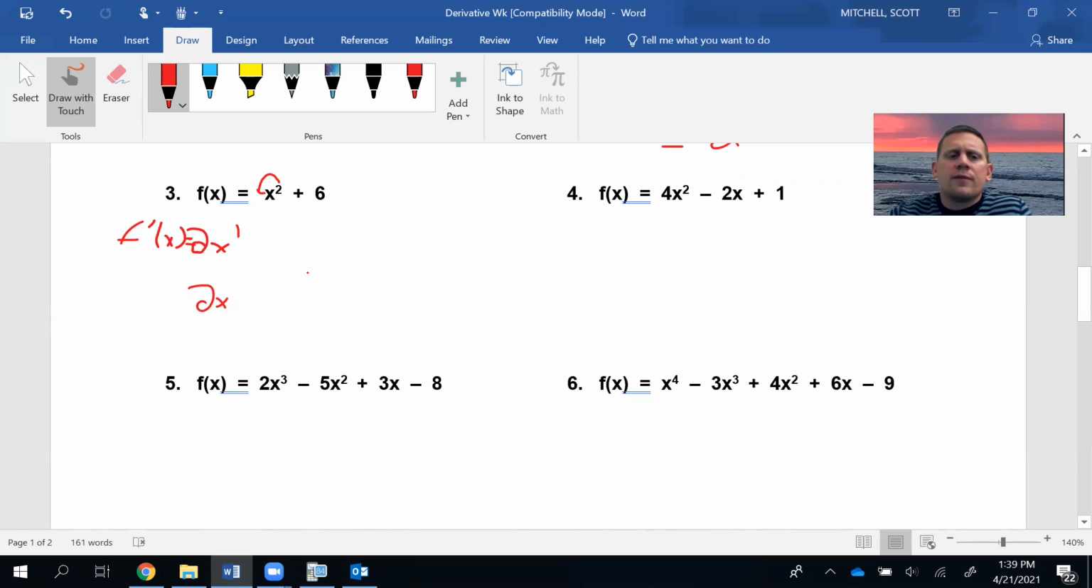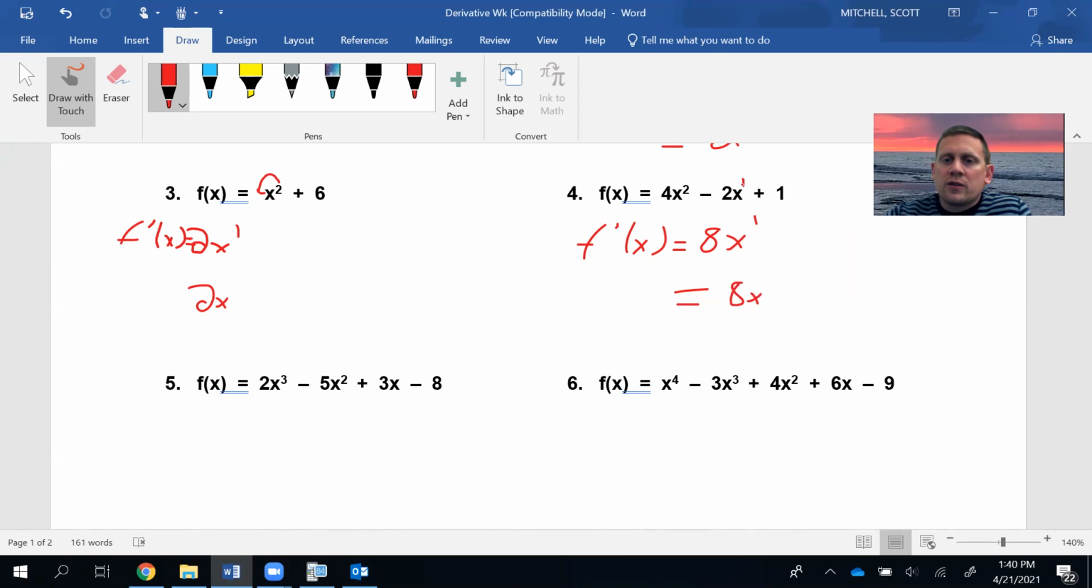And then what's the derivative of any constant? 0. Okay. Look in the next one, we're going to find f prime of x. So take your exponent times your coefficient. That's 8. Write your base. Take 1 away. That's 1. Simplify that, it's just 8x.